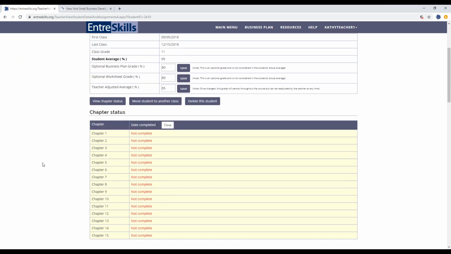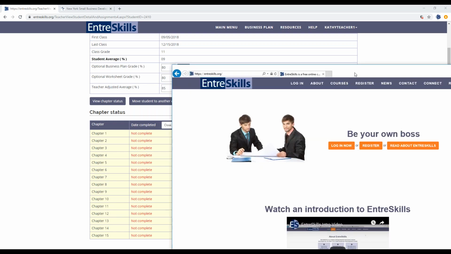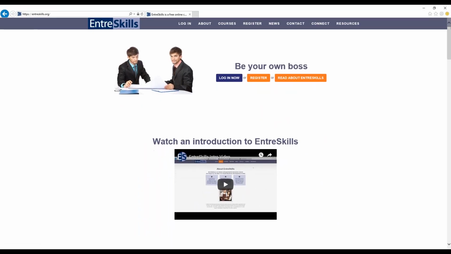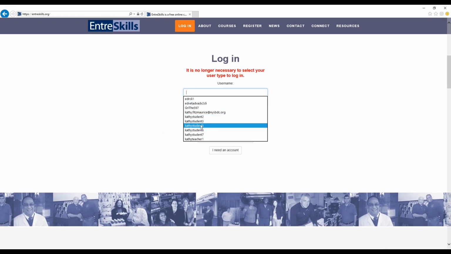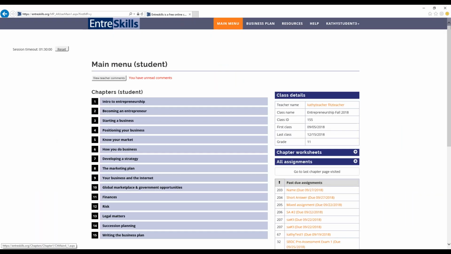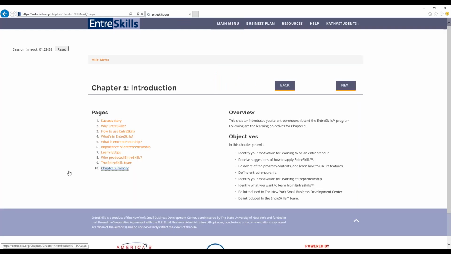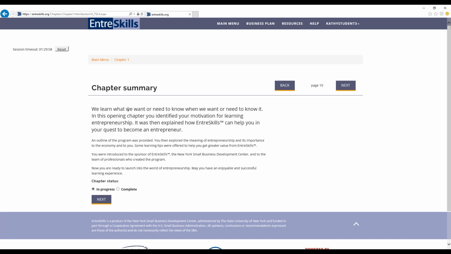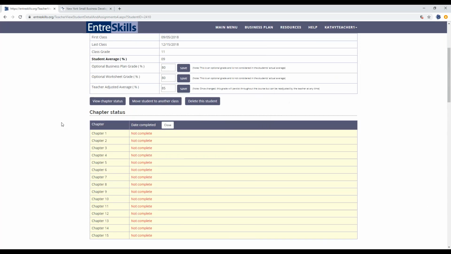And this View Chapter Status button will let you know if a student has read to the end of the chapter. There's a place for them to mark a chapter complete, which I'll show you. So if the students read through to the end of the chapter, they'll see this. They can click this complete button. And so your students might figure out that they can just go to the end of a chapter and click that, but it'll also show you what date and time they clicked that complete button. So you'll see that here.